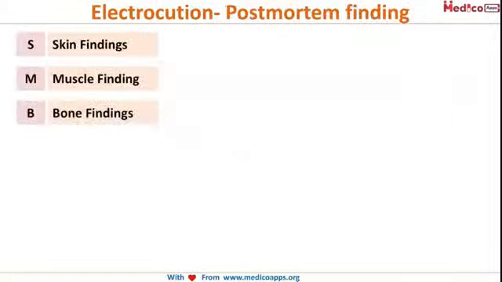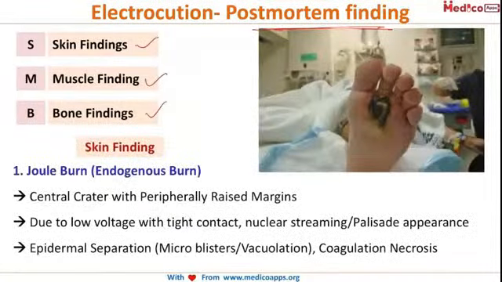Now, we have to understand what are the post-mortem findings in electrocution. We will start off by looking at the skin findings, muscle findings and bone findings. Let's look at the skin findings. What we are looking at in this picture is known as a joule burn, also known as an endogenous burn. As you can see, it is a central crater with peripherally raised margins.